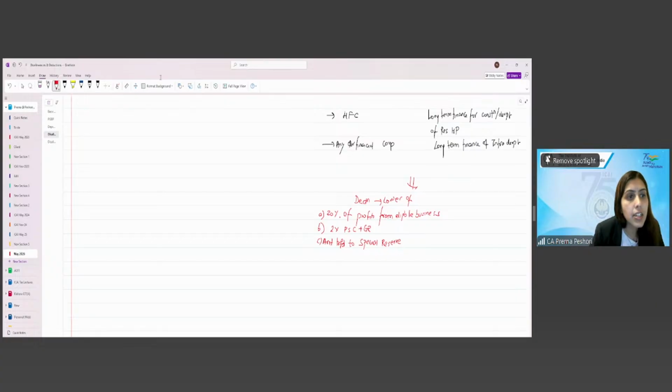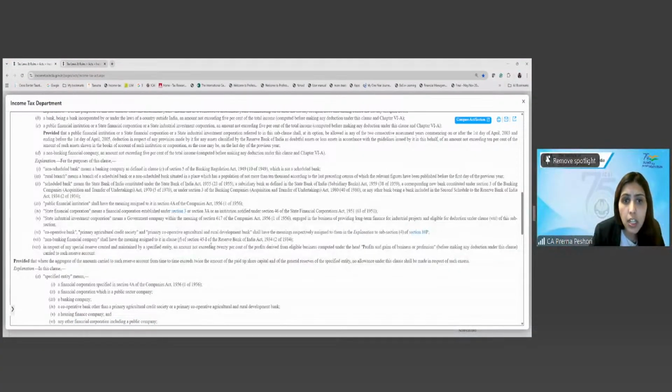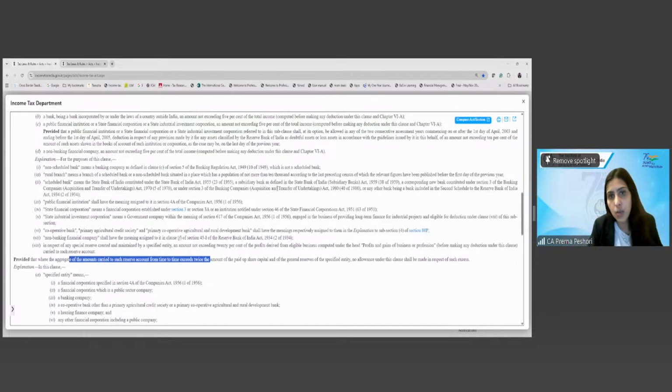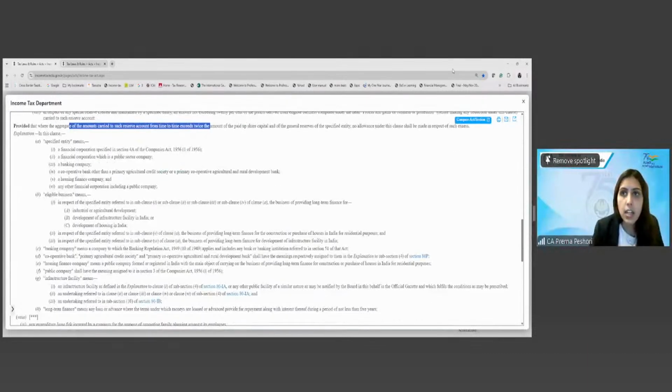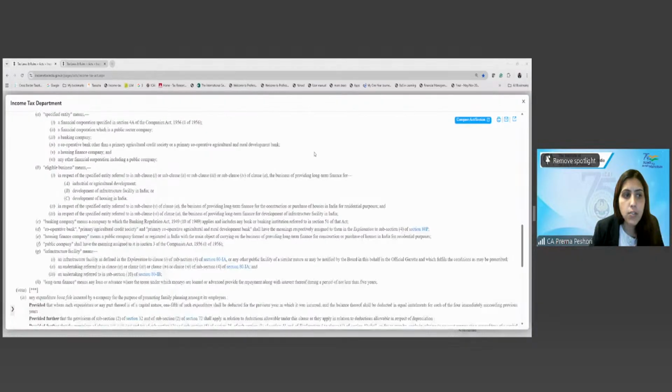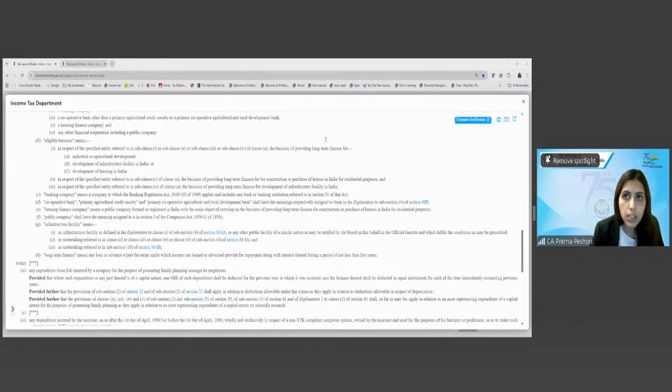Right? So it says that in respect of the special reserve created, an amount not exceeding 20% of the profit. So basically amount actually transferred or 20% of the profit or the aggregate of the amount which is carried to the reserve, which is basically twice the amount of paid up share capital and the general reserve. So lower of the three will be allowed as deduction under 36(1)(8). Is this clear, students? Yes or no? Clear, ma'am.